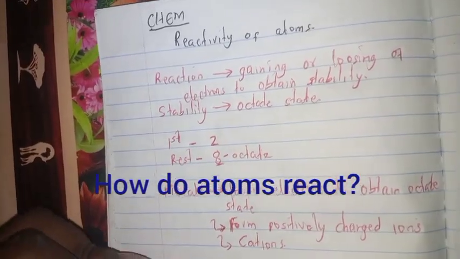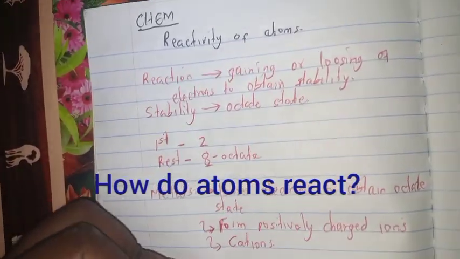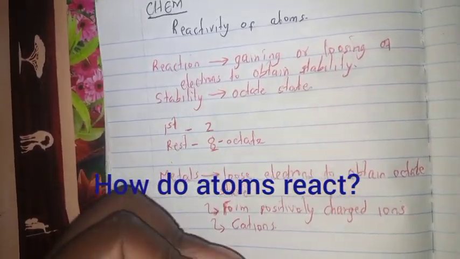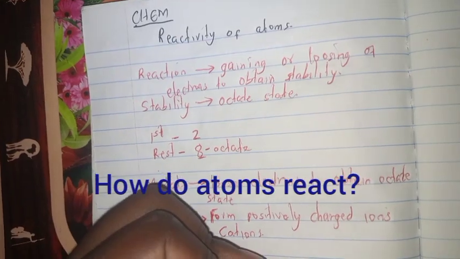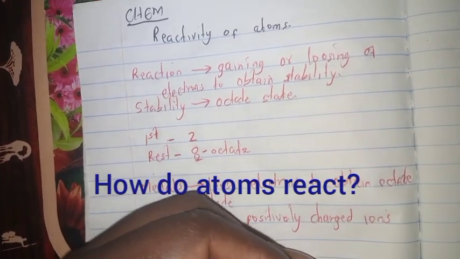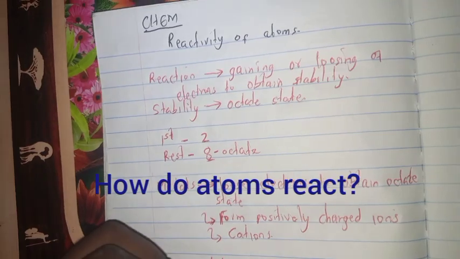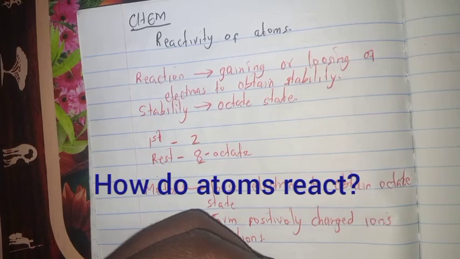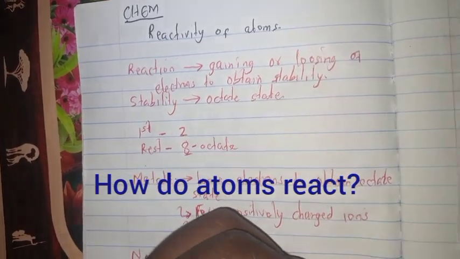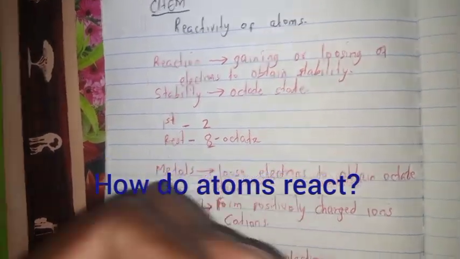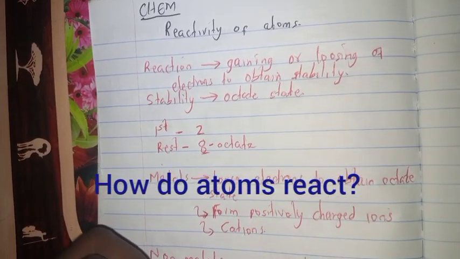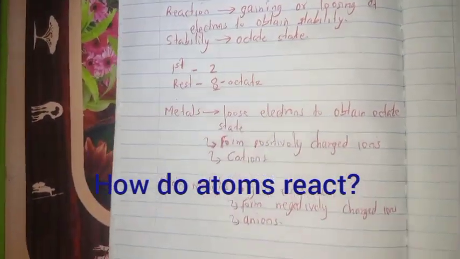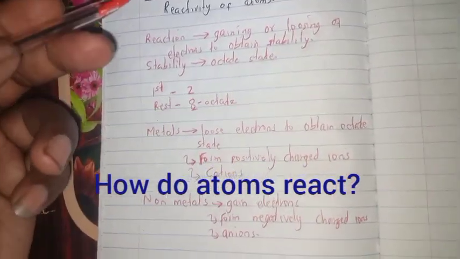Now, when we talk of non-metals, we say that these ones gain electrons, and they form negatively charged ions, and these ions we usually call anions, in some other terms, depending on where you studied in your childhood.